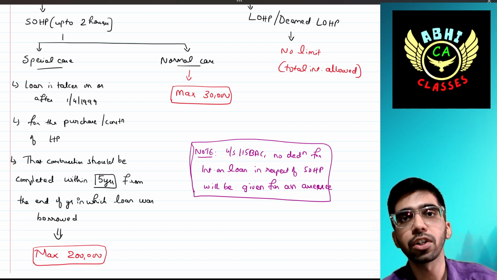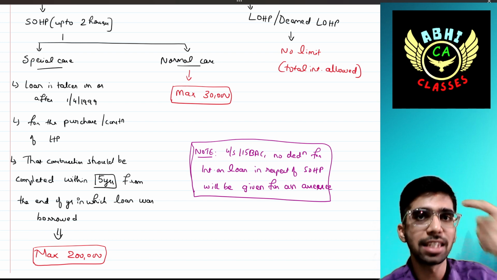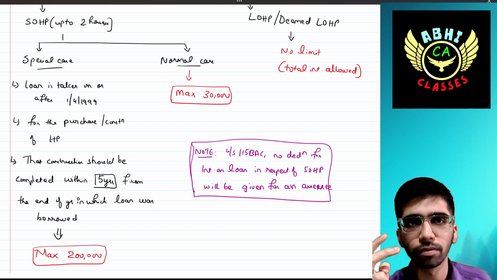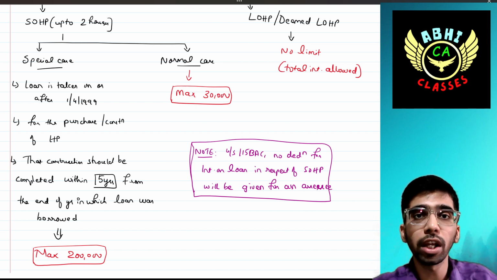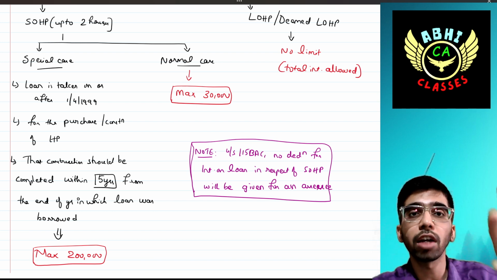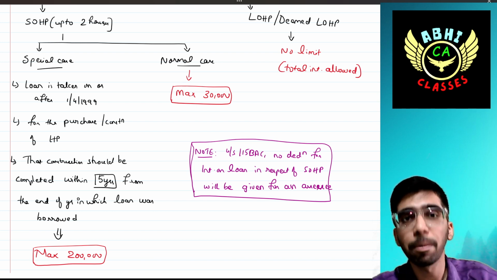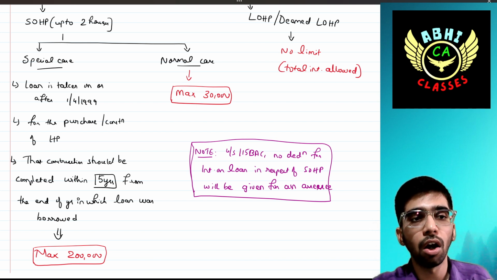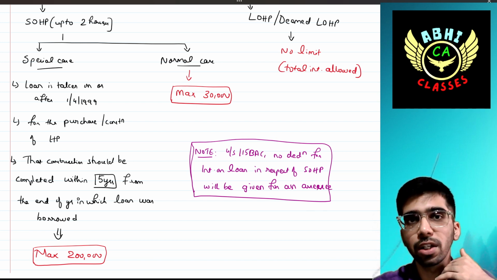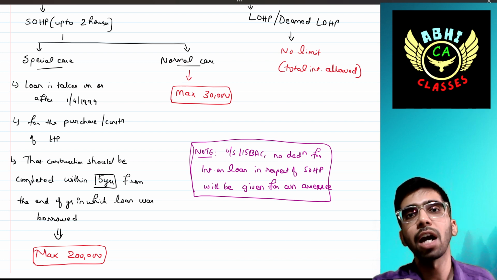If all 3 conditions are satisfied, then the maximum interest that you can claim as a deduction for self-occupied house property, for 2 houses, is 2 lakh. If the loan is taken before 1st April 1999, or if the loan is not taken for that purpose, for example for repair purposes, or the construction is not completed within the period we have discussed in the example, then the maximum cap will be 30,000.